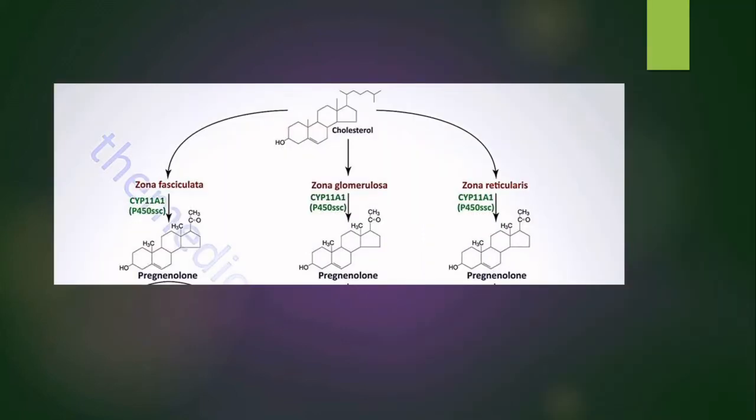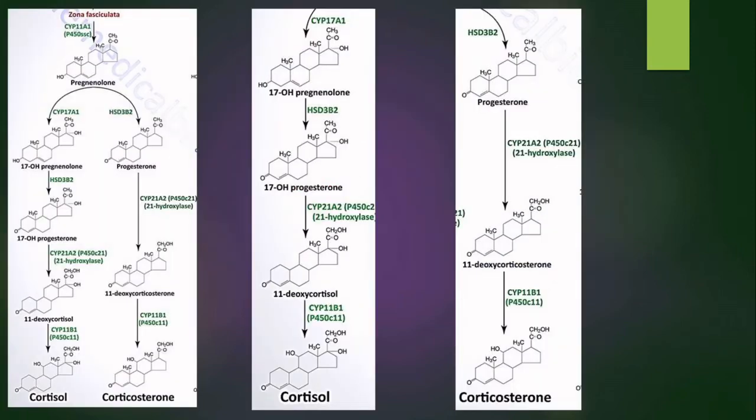So the first step is where cholesterol is converted to pregnenolone, and this step is common in all the three zones, that is zona fasciculata, zona glomerulosa and zona reticularis, and the enzymes involved are P450 cytochromes. In the second step, the pregnenolone can be converted to cortisol or corticosterone.